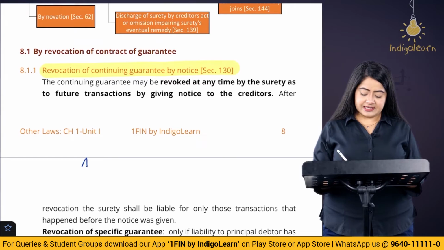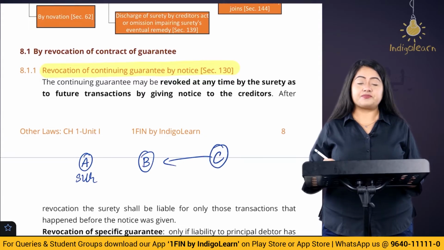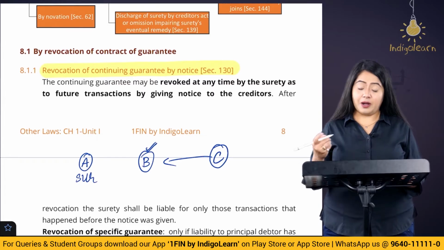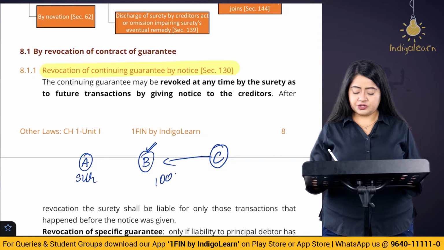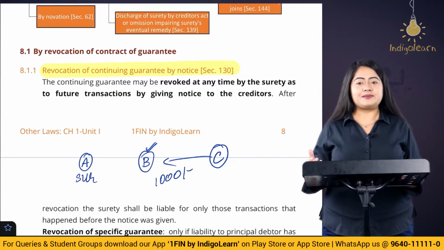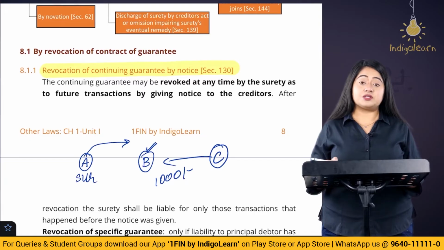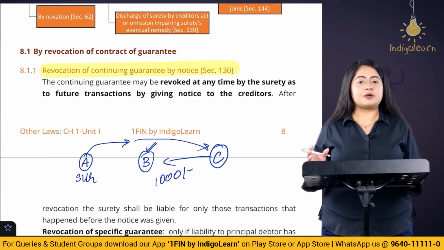We had just discussed that A was the surety and B wanted to buy tea from a vendor, C. Now let's say for the month of August and September, B has purchased the tea, and the amount that he was supposed to pay to the vendor was 1000 rupees for each month. But let's say that Mr. B fails to make this payment. So here A comes forward because he is the surety. He makes the payment of this 1000 rupees for August and September to C. Later on he can recover this amount from B.